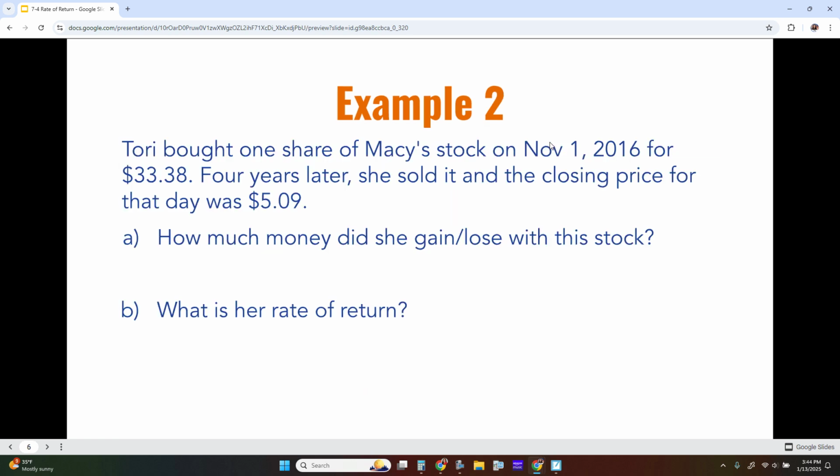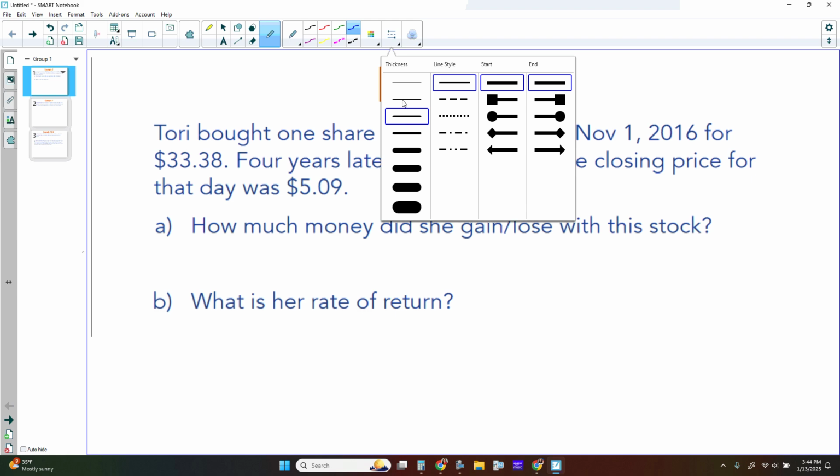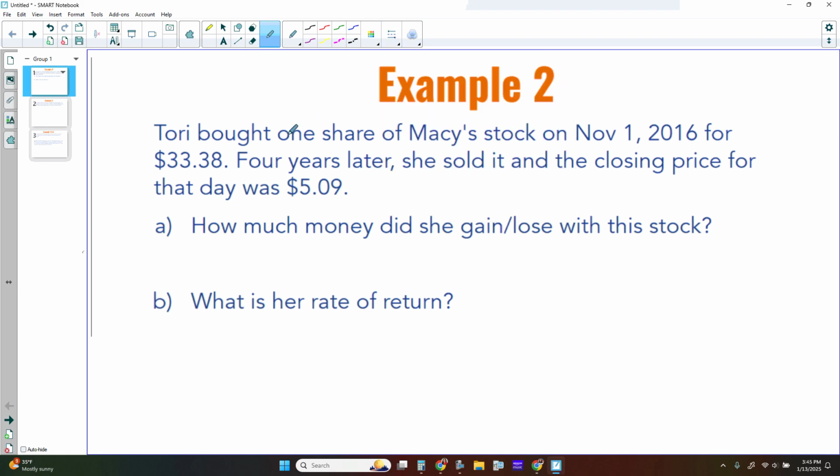All right, let's go on and look at example 2. Let me switch over here. On example 2, we are looking at Tori, who bought 1 share of Macy's stock in 2016 for $33.38, and then 4 years later sold it at a closing price of $5.09. So the $33.38 was my original, and the $5.09 is the sell or today's price.